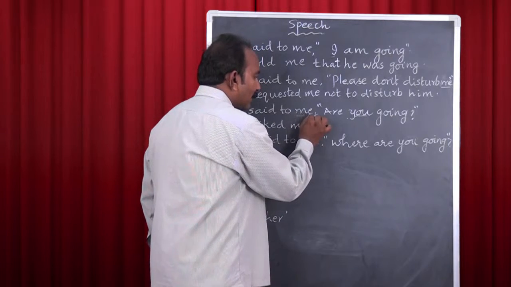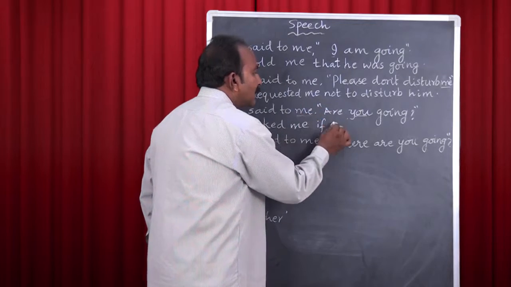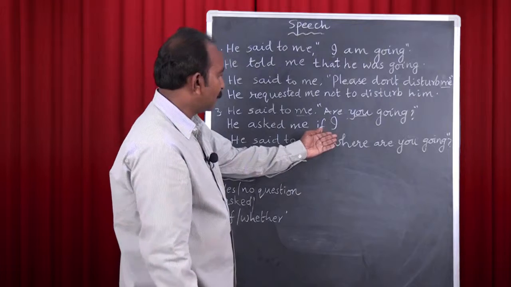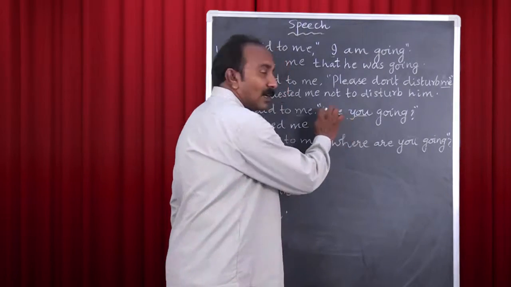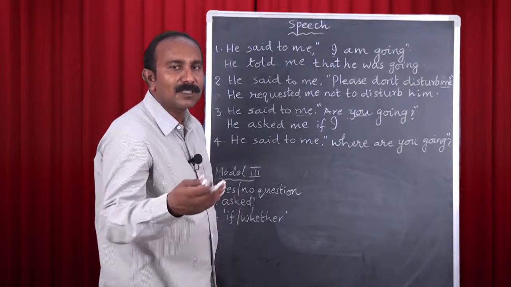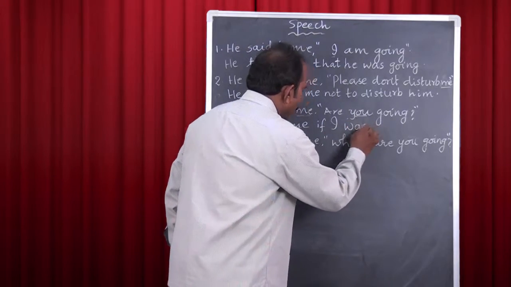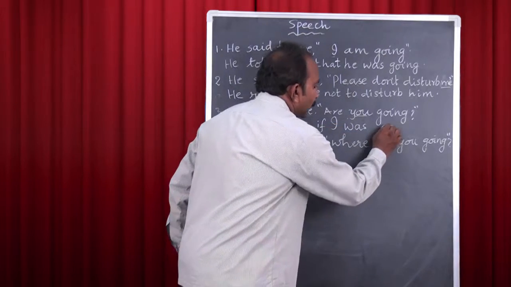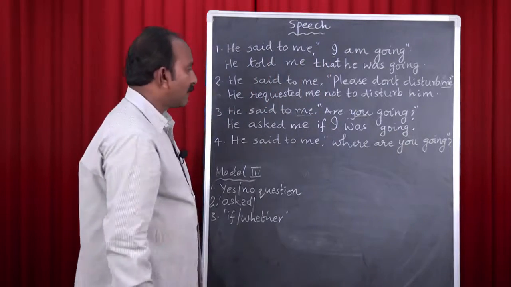Here it is in object form, but you is a subject here, so this me is used in its subject form I. We call it nominative I. And you know about the change of are. How is are changed in the indirect speech? It is changed as was or were. Here the pronoun is I, so we use was. So he asked me if I was going.